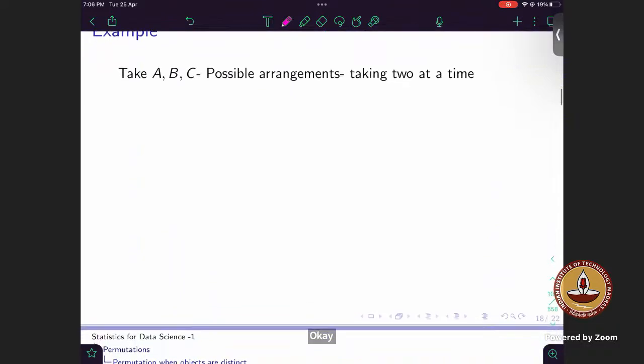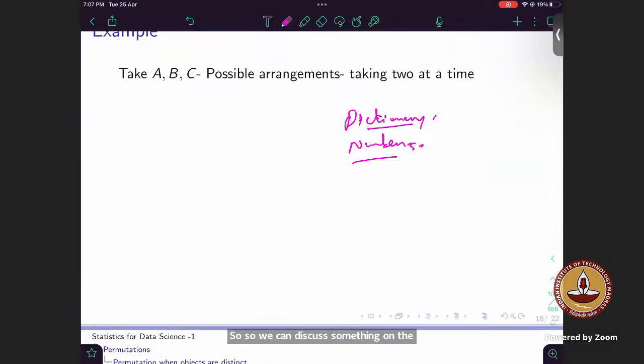So I think that all covers. We have already covered the dictionary problems. We have also covered the problem there was. So we can discuss something on the circular permutation, one or two questions.